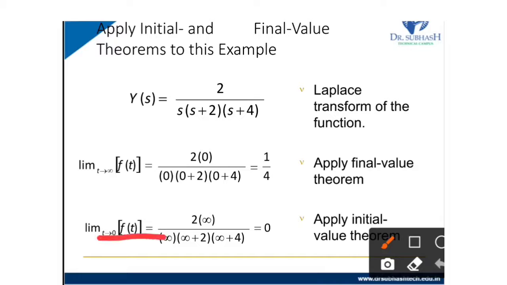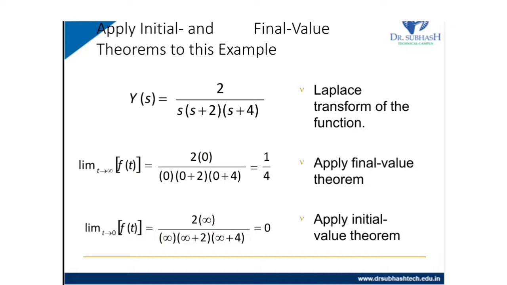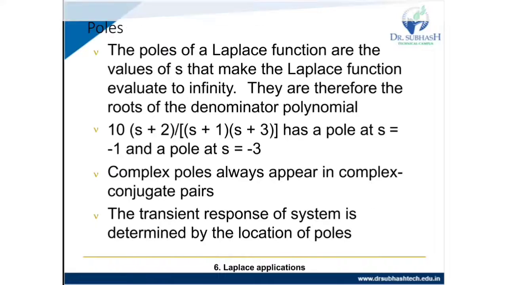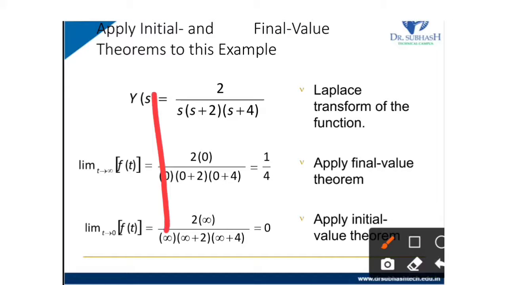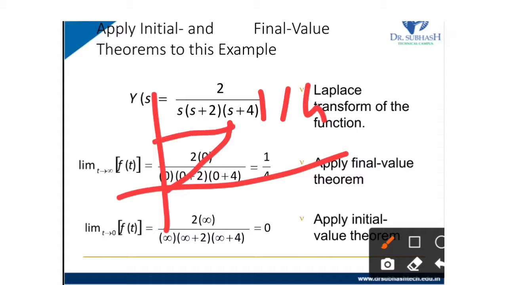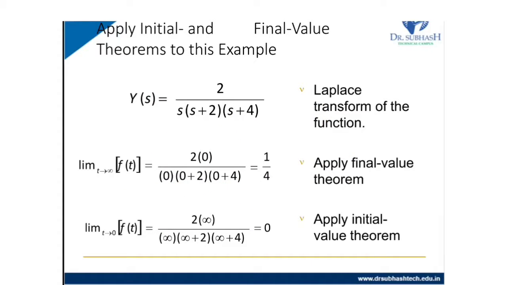So for the initial value theorem the answer is 0, and for the final value theorem it is 1 by 4. Then the plot goes from 0 to 1 by 4. Initially the answer is 0, and the final value is 1 by 4.